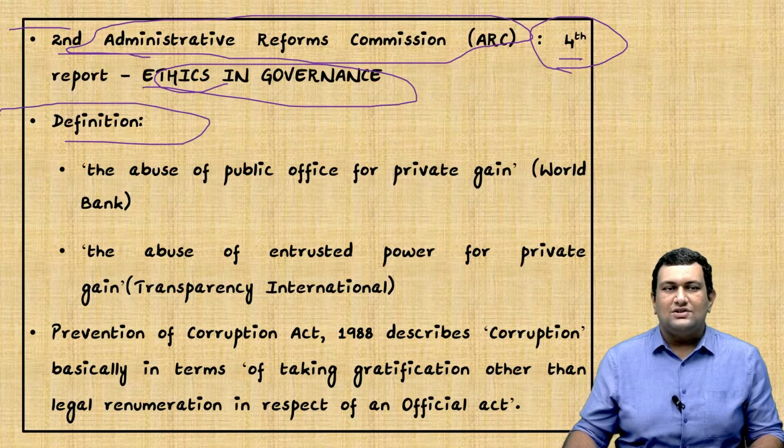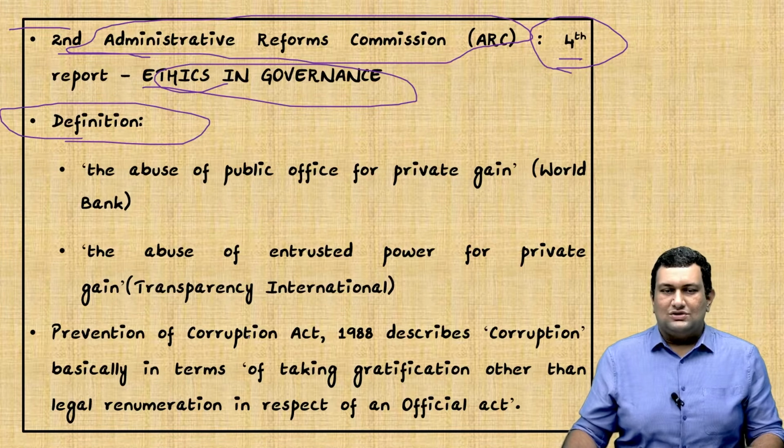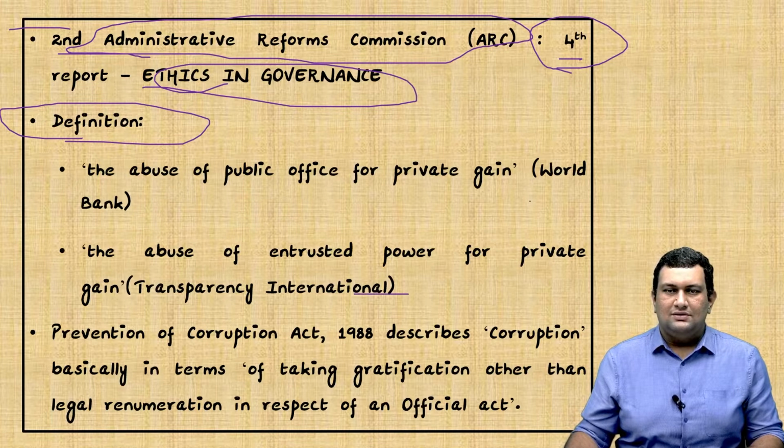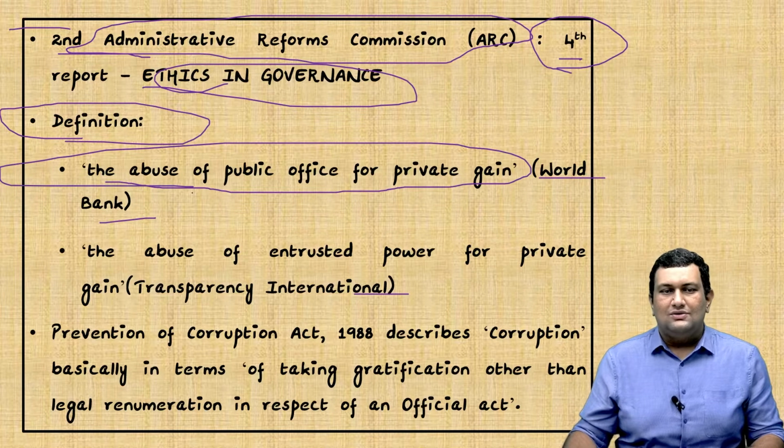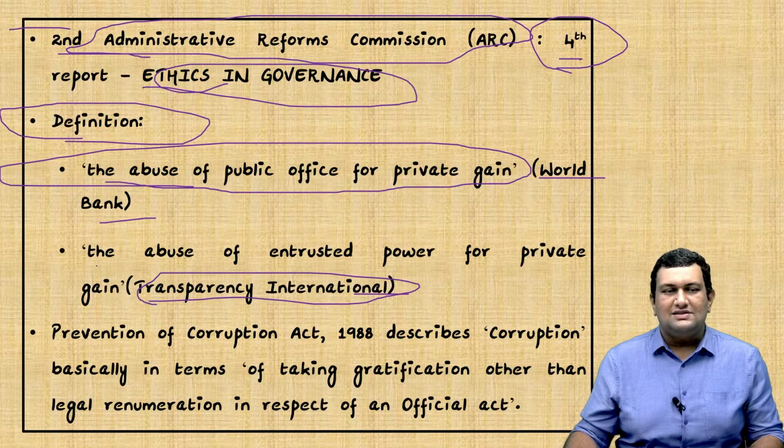We'll start with the definition of corruption. There are almost three given here which can be used for mains. As per the World Bank, corruption means the abuse of public office for private gain. Transparency International defines it as the abuse of entrusted power for private gain.